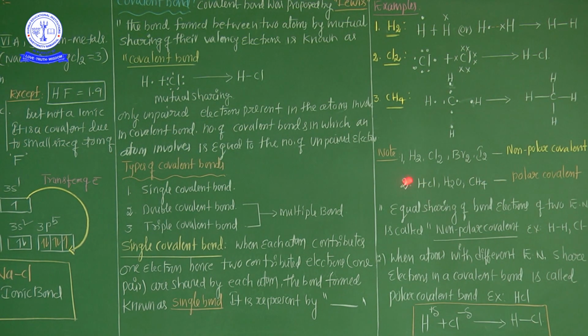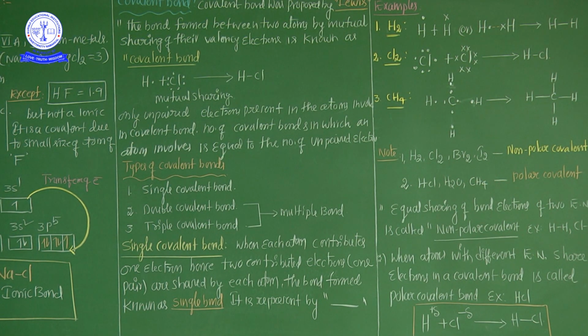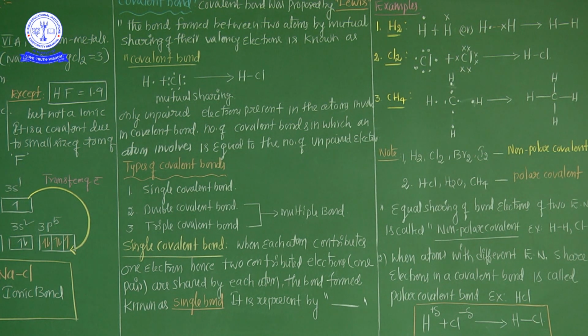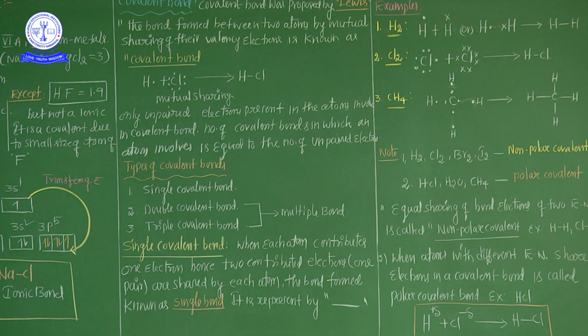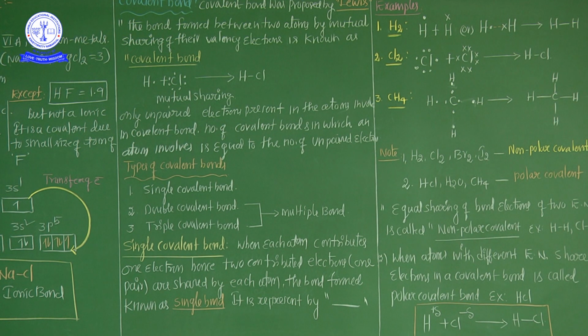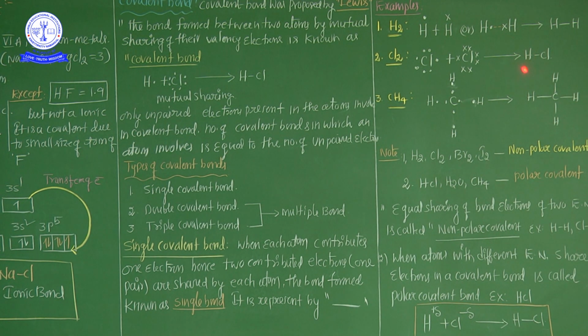For example, from the HCl point of view, hydrogen is the least electronegative element and chlorine is the more electronegative one. Both are involved in the covalent bond.